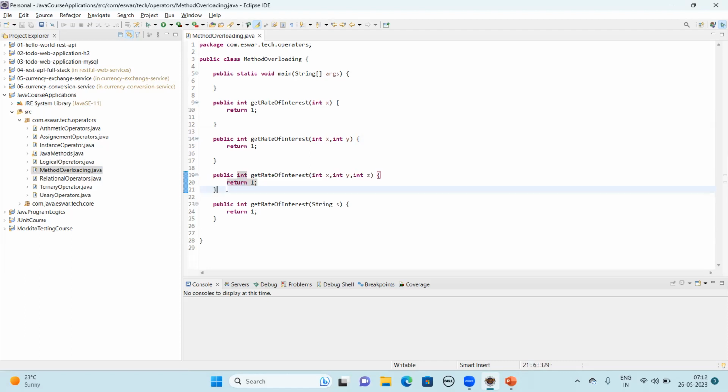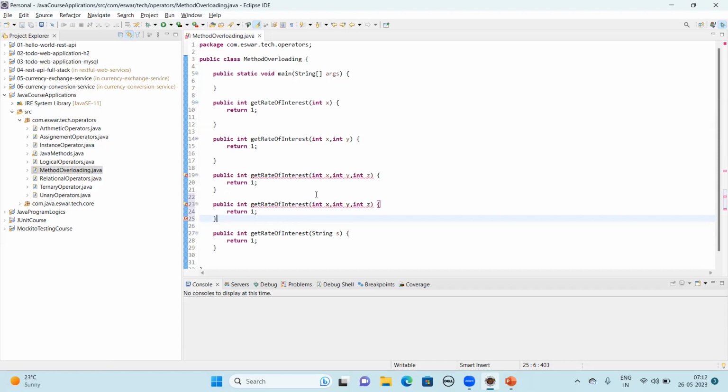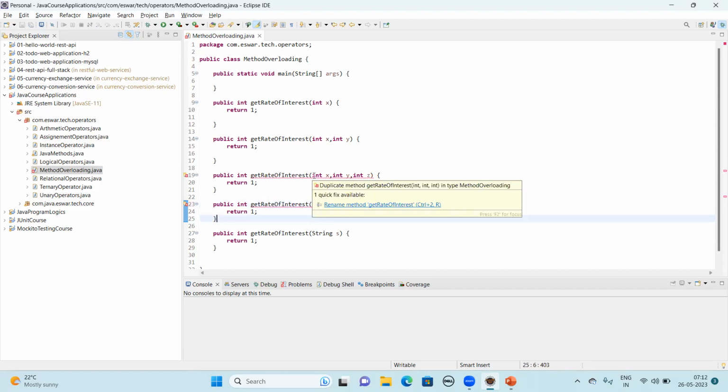Now copy this. As I said, we have the same number of parameters, but you can differentiate with the data type. Just see, float. Simple, right? Let's press Control Z and see this. You have the same number of parameters here: one, two, three, x, y, z. Here also x, y, z.